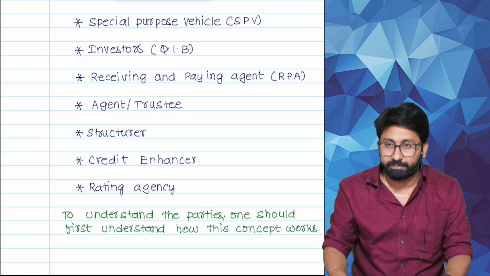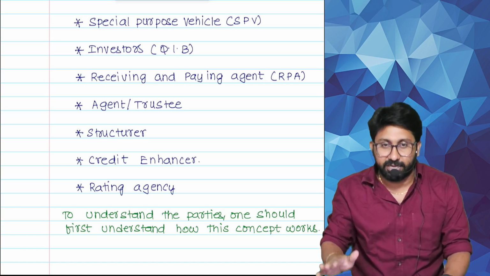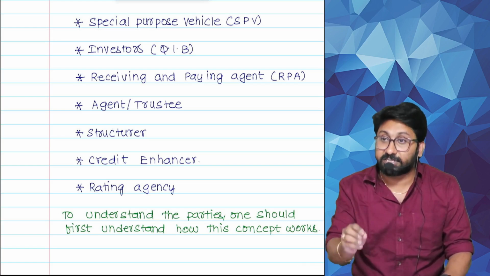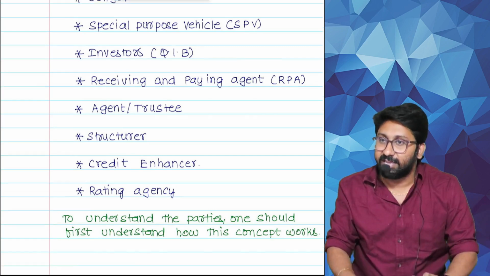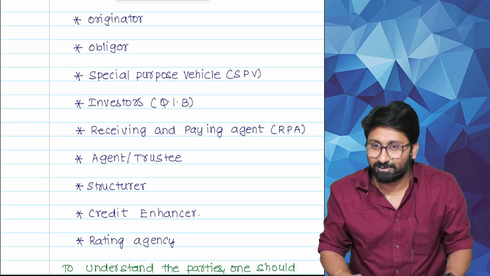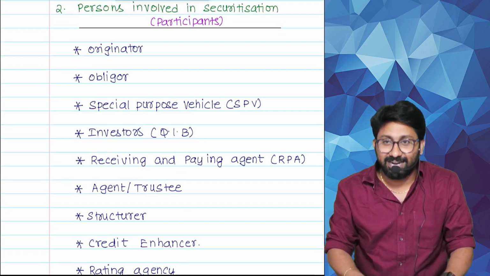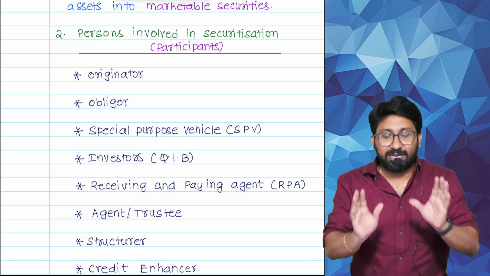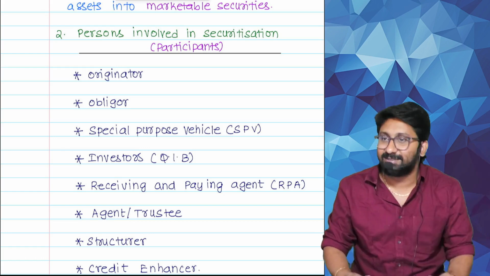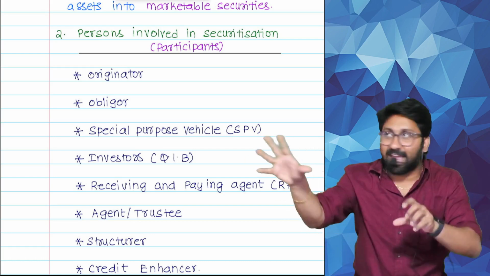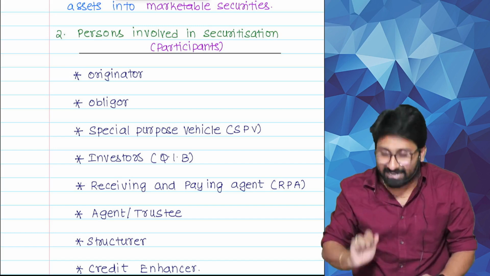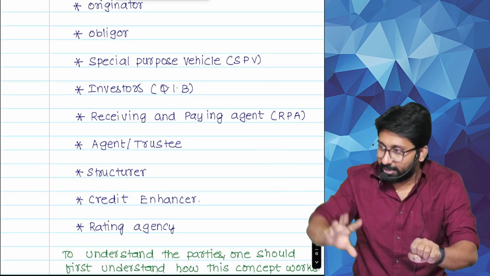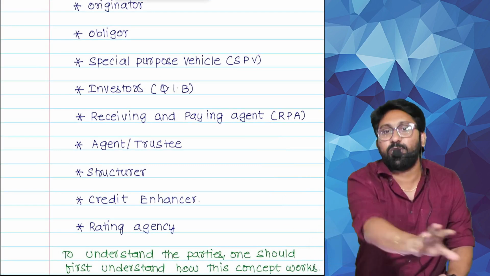Next one. Agent or a trustee. Next one, structurer. Who is this structurer? He is the director of this movie. Structurer is the director of the movie. Why? Who decides the characters? Who brings all the characters into place? Structurer is the director. He only brings the originator. He only brings the obligor. He only puts the special purpose vehicle. He only does all this work.